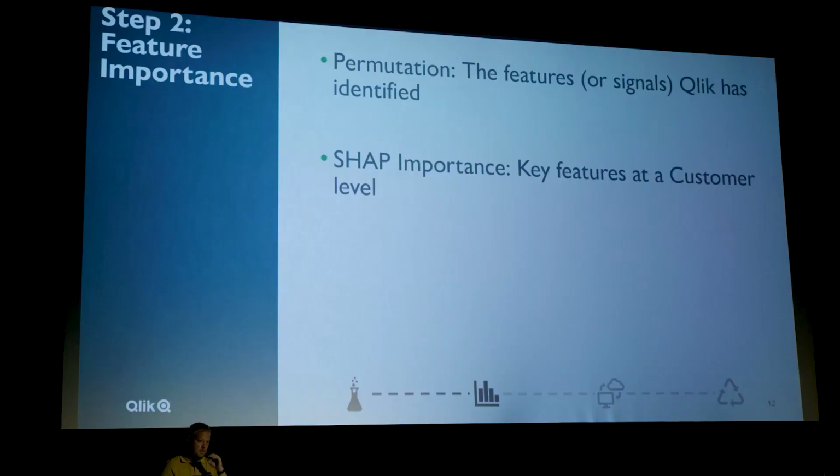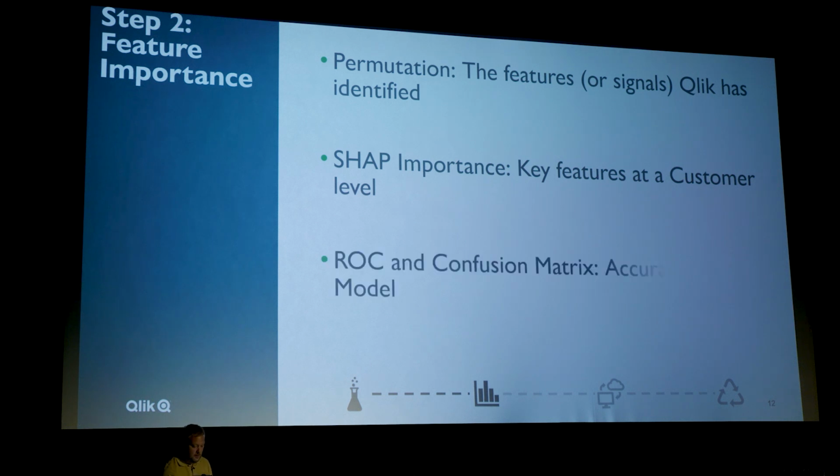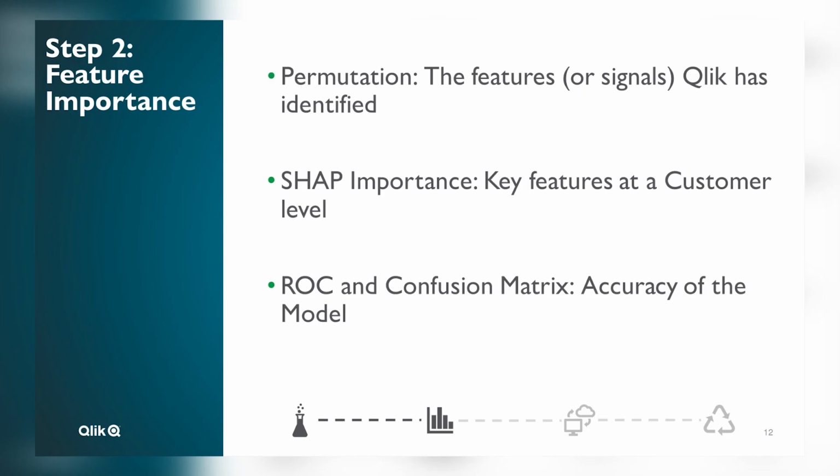The next one is SHAP importance, and this is where Qlik really stands out in being able to identify those key features for a customer's decision to churn. And then what we'll do is we'll review what's called the ROC and confusion matrix, which gives us some confidence in the accuracy of the model. So across the bottom, you can see all those 4 panels that we're going to look at.